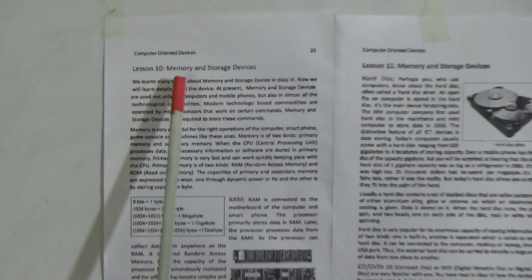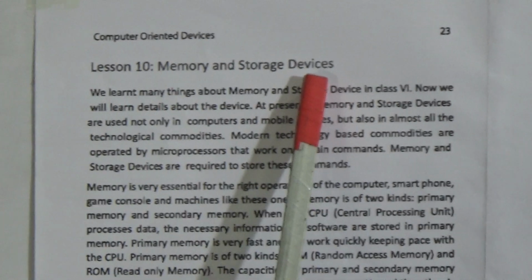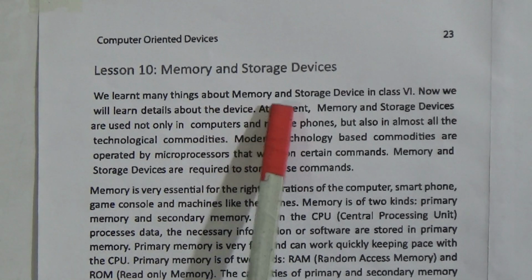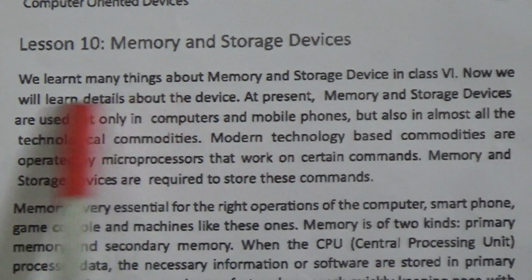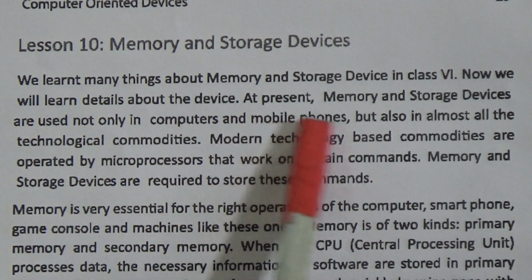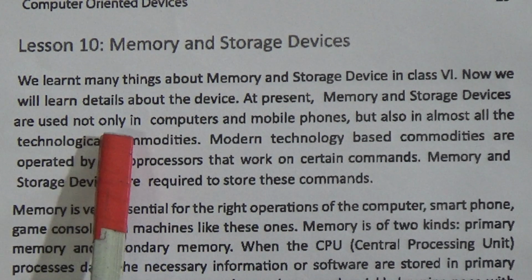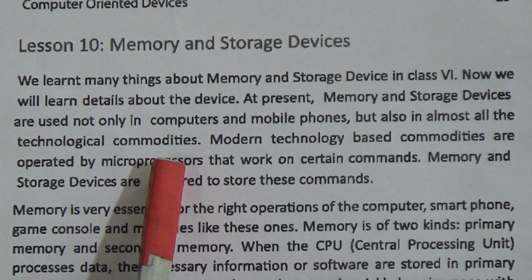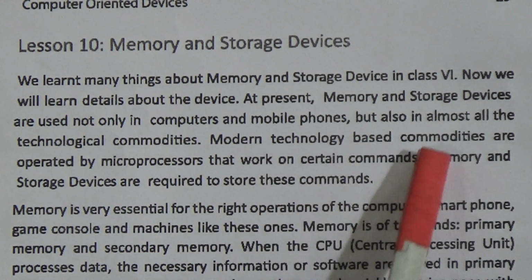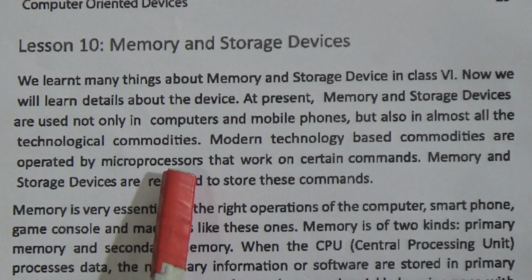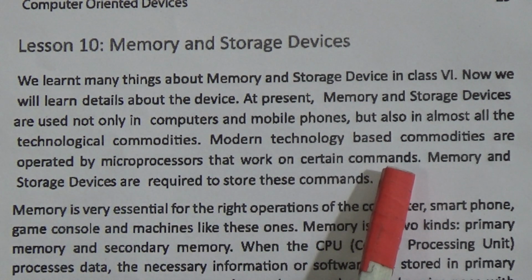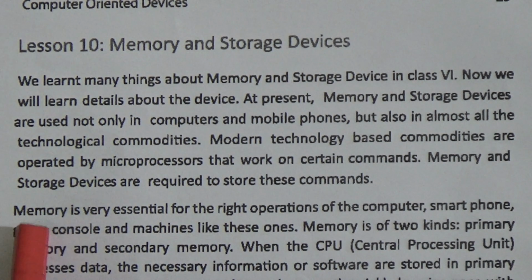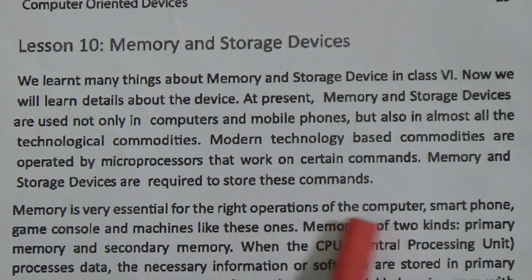Lesson 10, memory and storage devices. We learned many things about memory and storage devices in class 6. Now we learn details about the devices. At present, memory and storage devices are used not only in computers and mobile phones, but also in almost all the technological commodities. Modern technology-based commodities are operated by microprocessors that work on certain commands. Memory and storage devices are required to store these commands. Memory is very essential for the right operations of the computer.